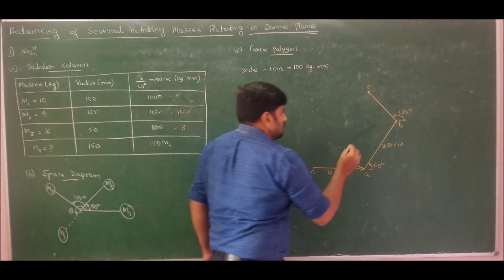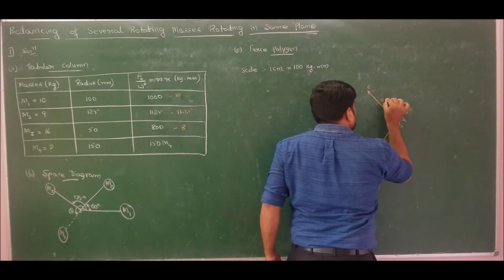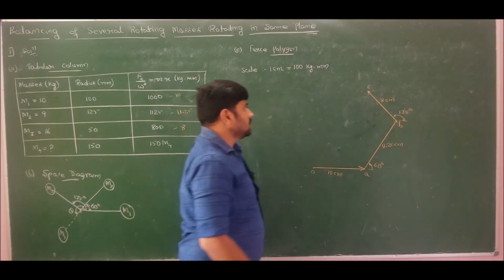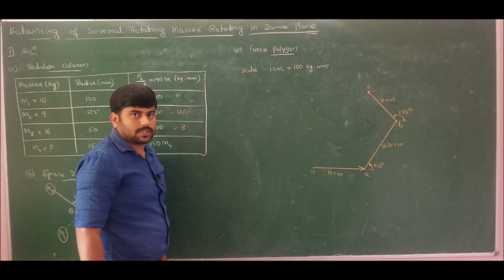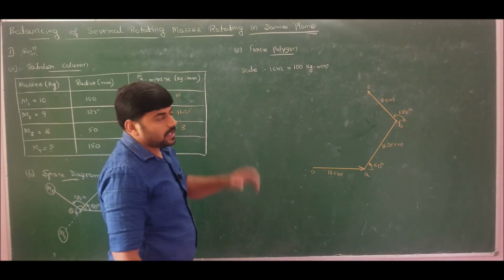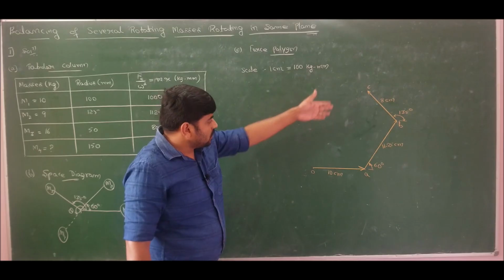As I said, for complete balance, the summation of centrifugal forces is equal to 0, which is nothing but you should form a closed polygon. So therefore, now close this.